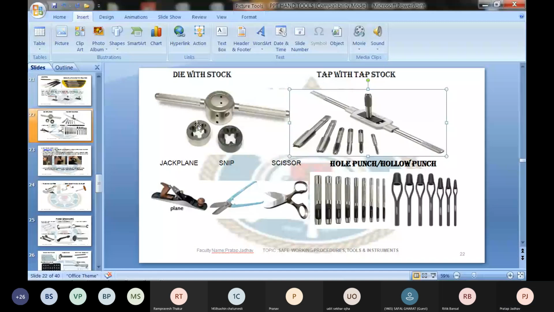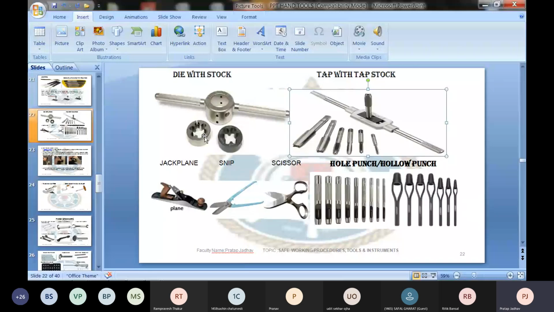So the die is used to make the external threads. We are using a die to repair the one or two damaged threads on the bolt or the stud, and you can reuse it. Or a die you can also use to make new threads on any rod. Die is also used to make threads on pipe for pipe assembly.